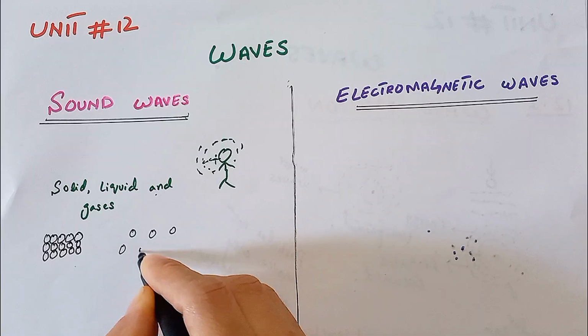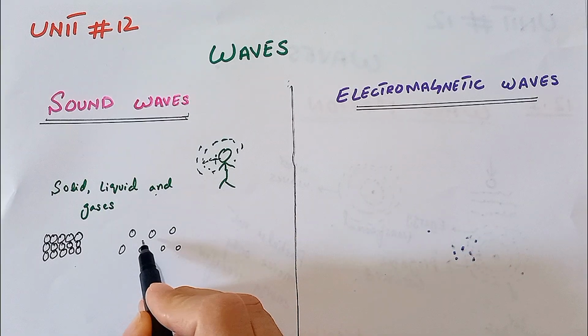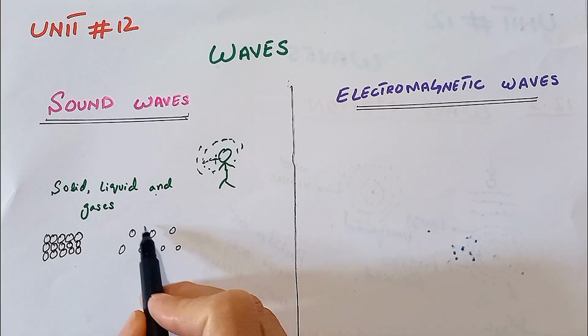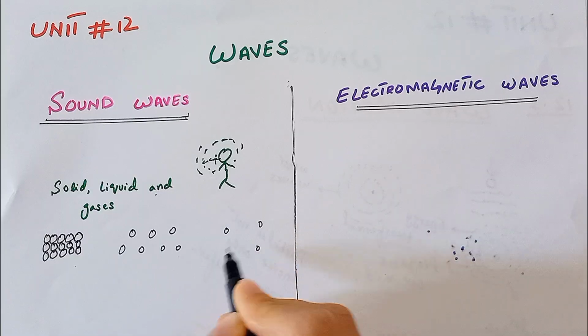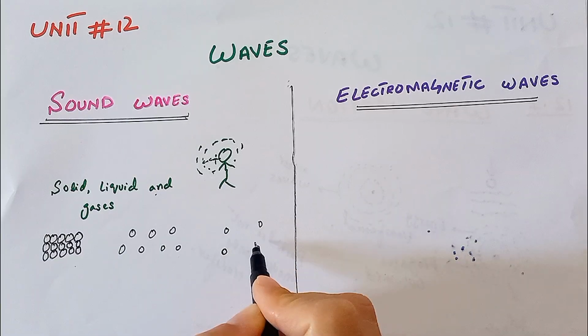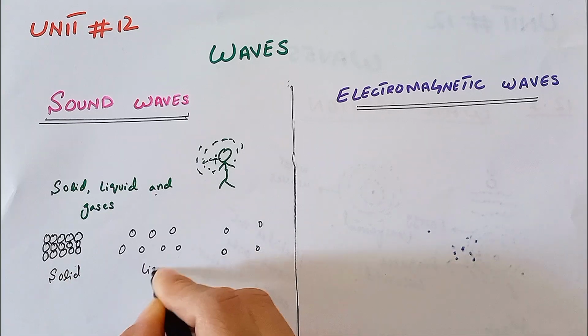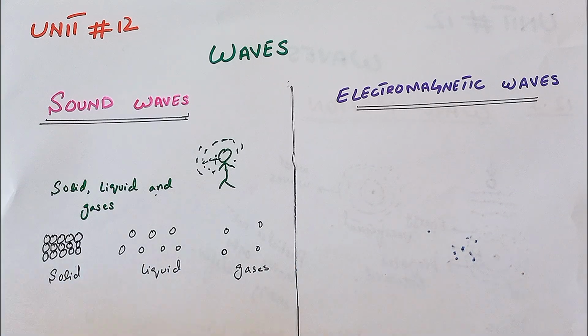Why does sound not travel faster in liquid? Because in liquid the particles are far away, so the force of attraction between them is less. So the vibration of the particle takes time to transfer to the other particle. And in gases sound travels even slower because the particles are farther away than in liquid. So here is the solid, liquid, and gases. What we understand here is, the more densely packed the particles are, the faster the sound travels.